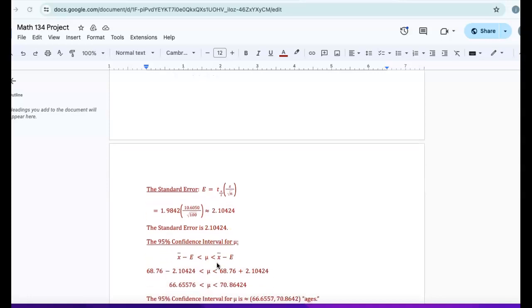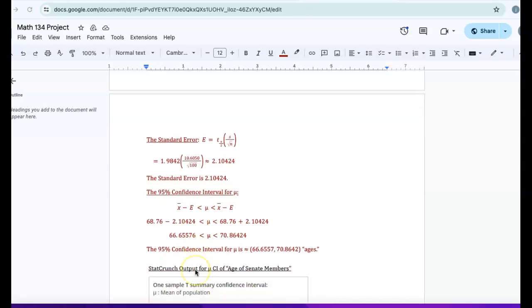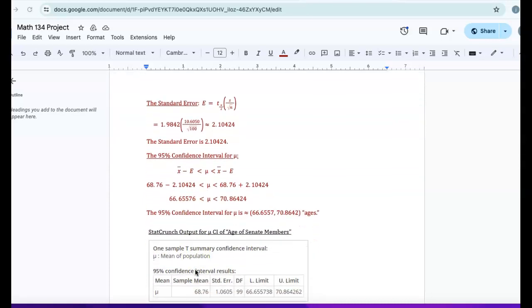The 95% confidence interval for mu, where x bar minus E is the lower end, less than mu, which is less than the higher end, x bar plus E. So we have 68.76 minus 2.10424 is less than mu, and mu is less than 68.76 plus 2.10424, giving us an interval here, 66.65576 on the low end.